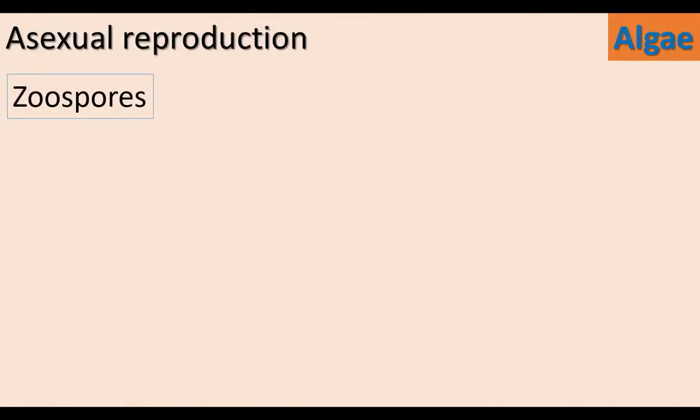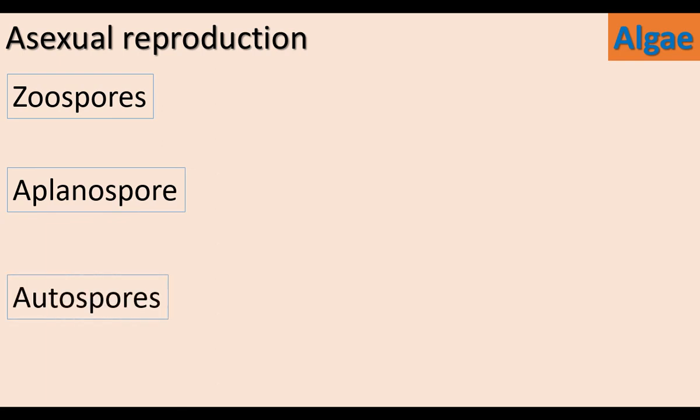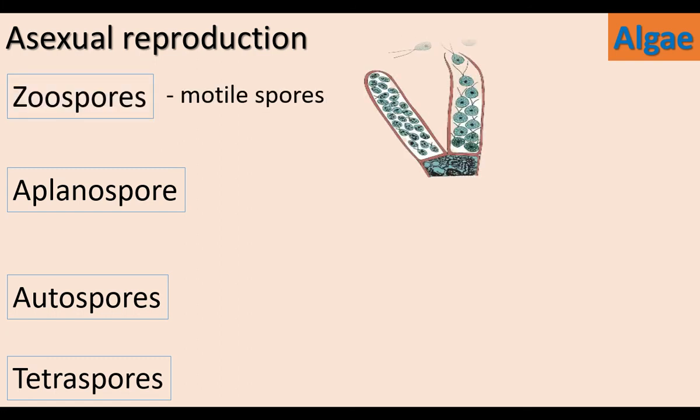Asexual reproduction takes place by the formation of spores. Zoospores, aplanospores, autospores, tetraspores are some of the spores produced by the members of algae. Zoospores are motile spores. Zoospores have flagella for movement. Zoospore formation takes place when water is available. Ulothrix and Oedogonium are the algae which produce zoospores.